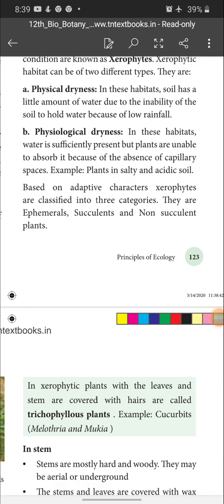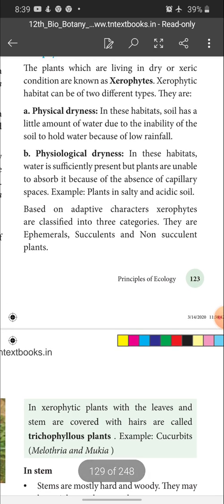Good morning, children. Last class I discussed with you the morphological characters of hydrophytes, and the anatomical and physiological characters also. Now I am going to discuss xerophytes. Based on habitat, xerophytes are divided into two types. Now I enter into adaptive characters. Xerophytes are classified into three categories.